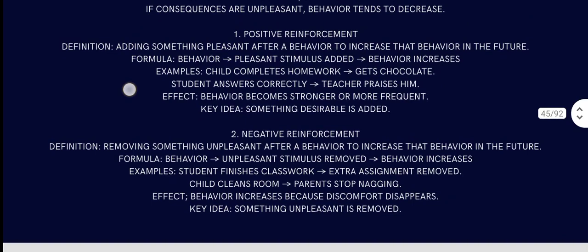Then comes negative reinforcement. Definition is removing something unpleasant after a behavior to increase that behavior in the future. Removing something unpleasant after a behavior to increase that behavior in the future. For example, a kid did a bad thing in the past, and you gave him too much homework, but he did good work, so you remove that homework. Then over time he thinks, well, if I do bad things then I get more homework, so maybe I'll just stop doing bad things so I don't get homework. In a way, negative reinforcement is also a positive reinforcement, right?